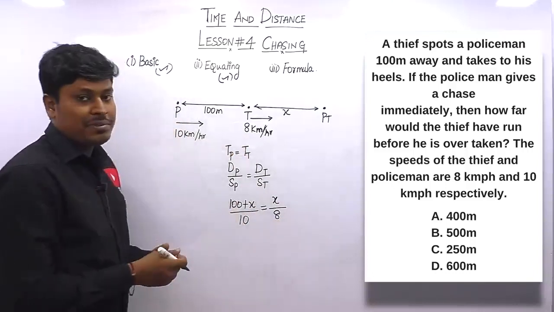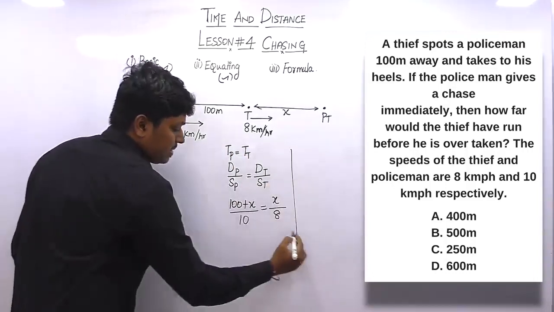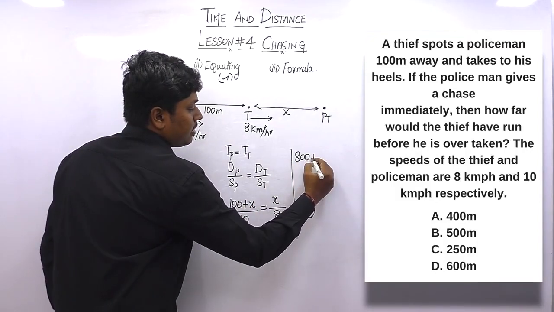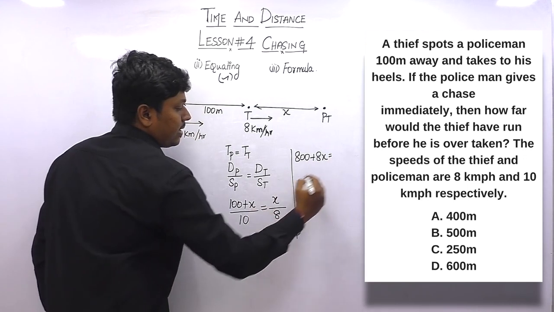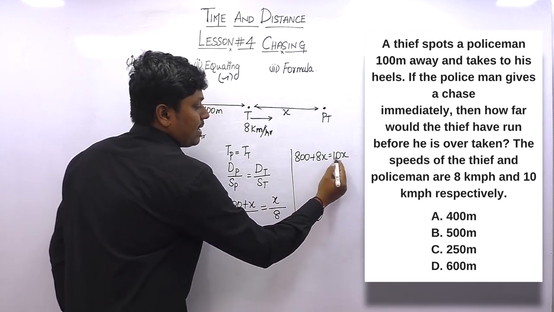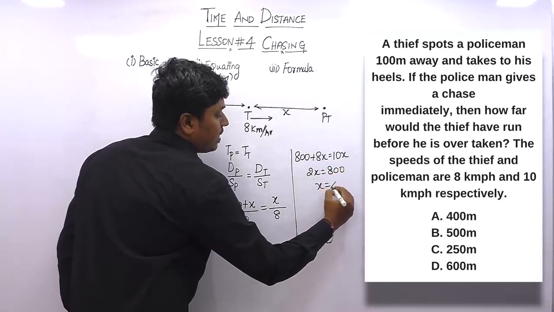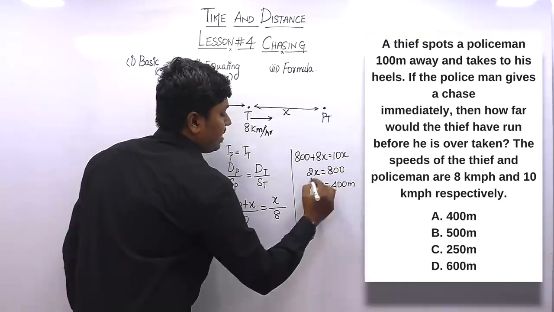So once you solve this, you will get an answer, right? So just cross multiply it, or otherwise you can cancel this. 8 into 100 will be 800 plus 8x is equal to 10x. So 10x minus 8x will be 2x is equal to 800. So x is equal to 400. So finally we got an answer.